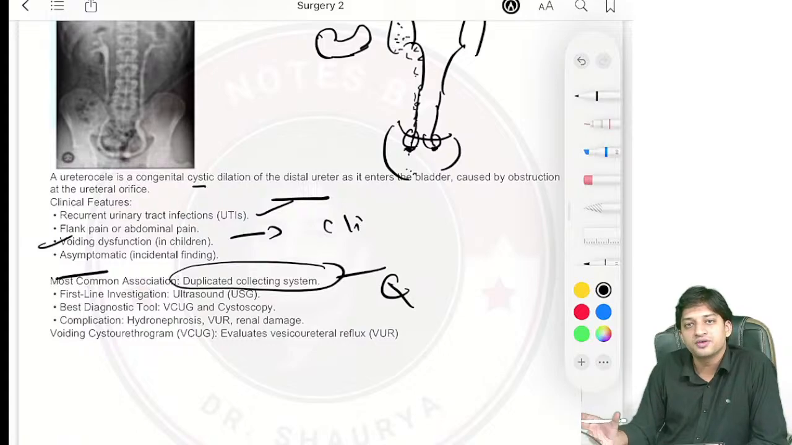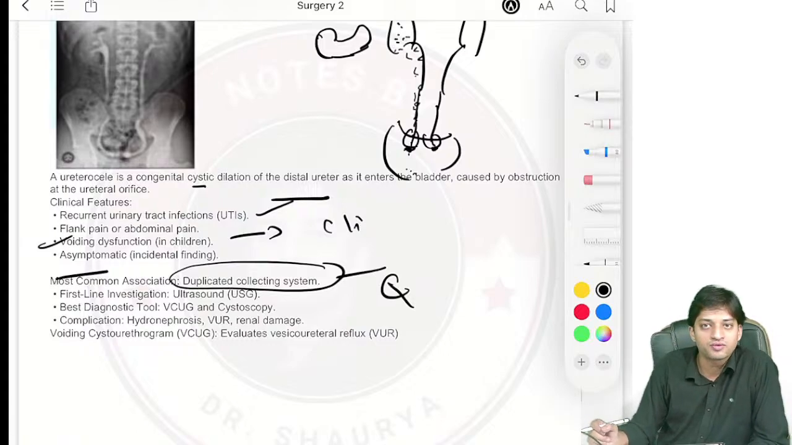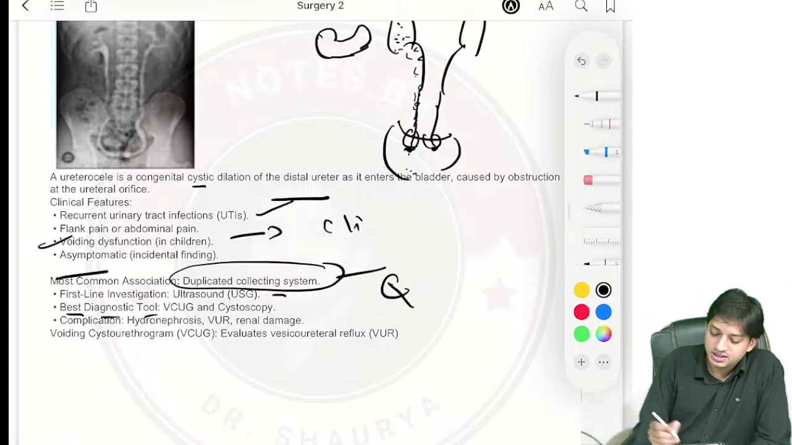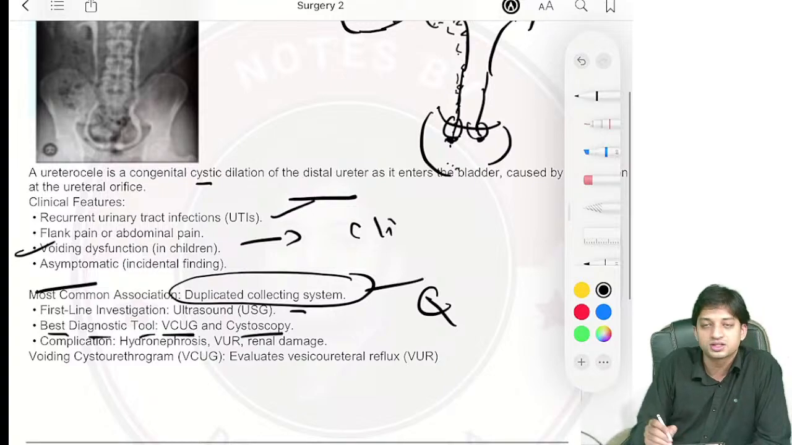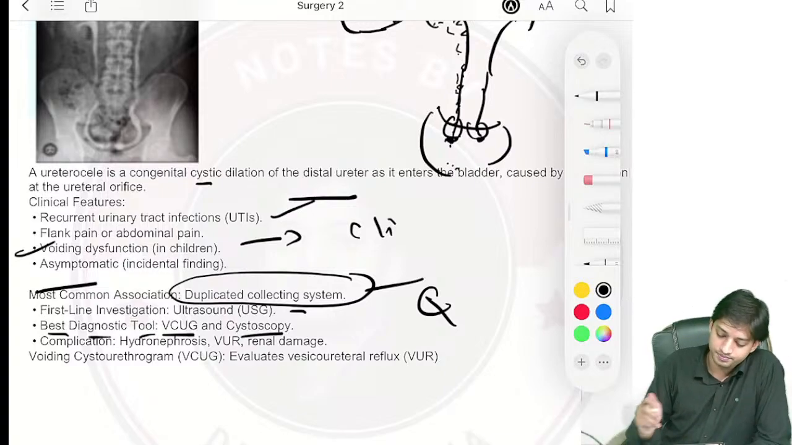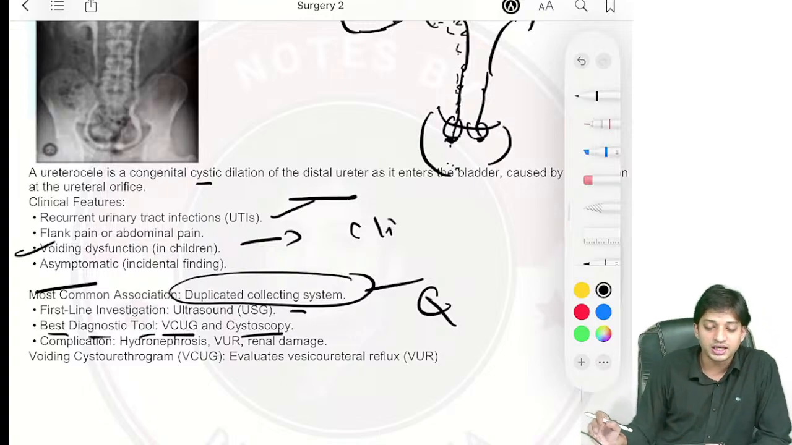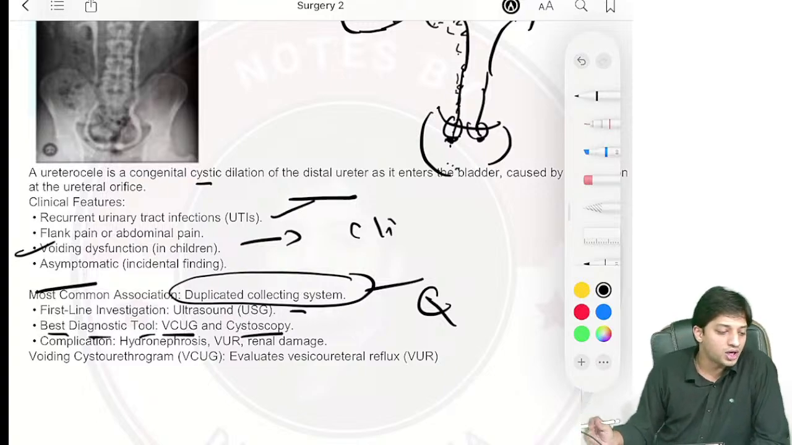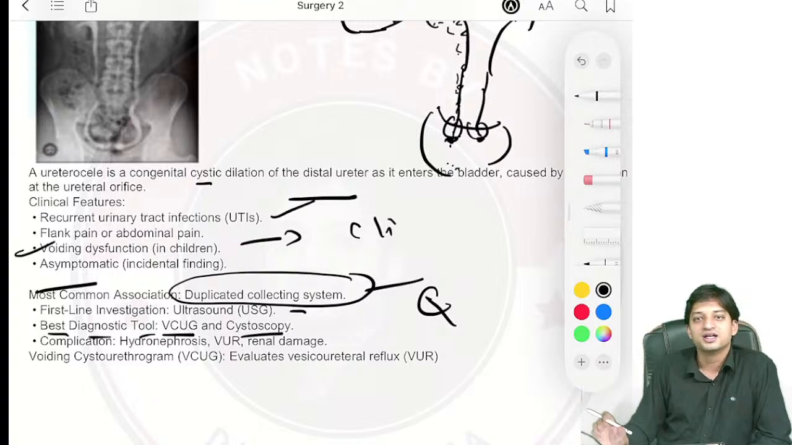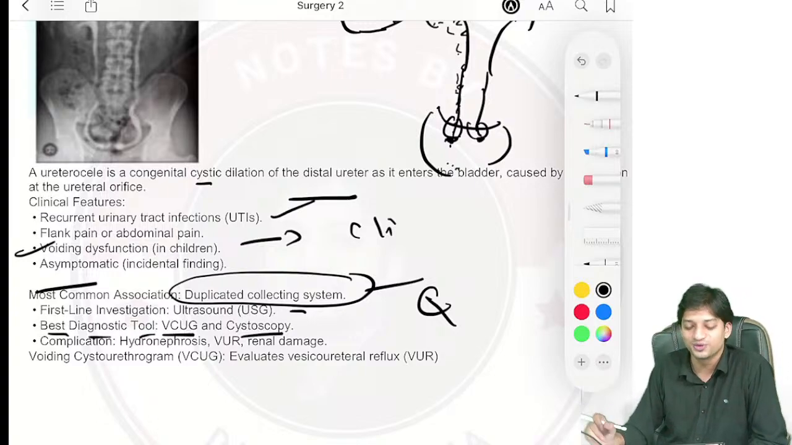Regarding the first line investigation in ureterocele, you will do ultrasound, and the best diagnostic tools will be VCUG and cystoscopy. Done. For the VCUG, you already know voiding cystourethrogram is the full form, right? If some of you don't know or are forgetting, I am giving the information because it's a revision class. I hope that everybody has studied and knows that.